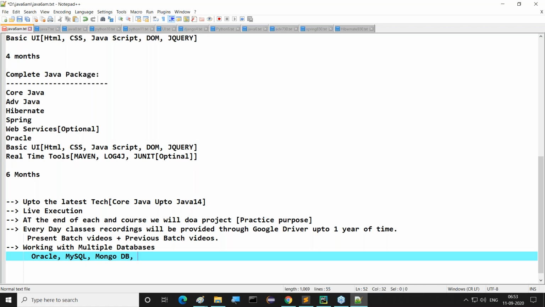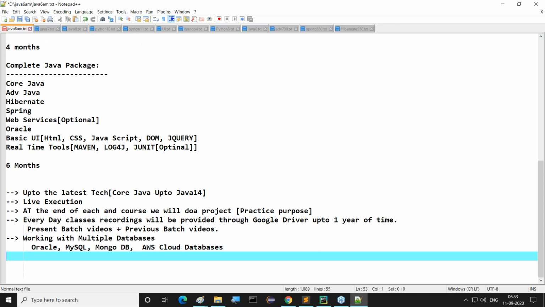Apart from all these, another thing is how to connect with AWS cloud databases also. In even previous batches we did not implement it; in recent batches onwards, I'm implementing this. I'll give basic awareness on AWS, then how to connect with AWS cloud databases, as part of our course content. So this is working with multiple databases.